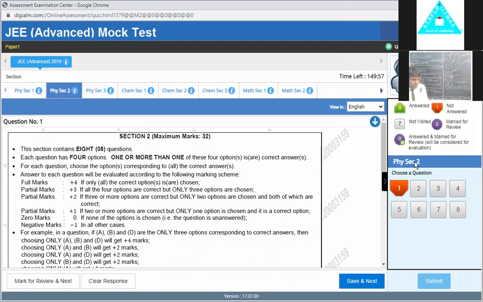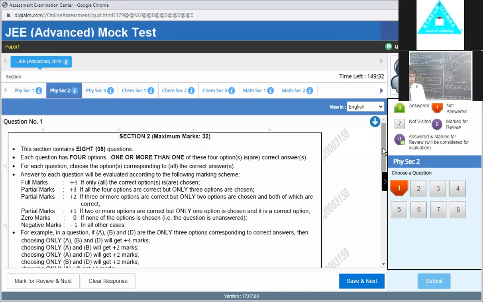You see here the physics section 2, and this is the red mark because this is the first question. The instruction is given here, and this is a multiple correct answer question, and you have to read it correctly. There is a negative mark of -1 given here, but mostly -2 is given. You have to look carefully. Here only -1 is given. And so this is the question.